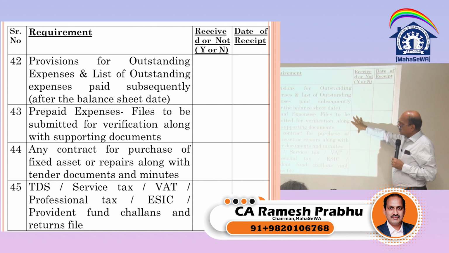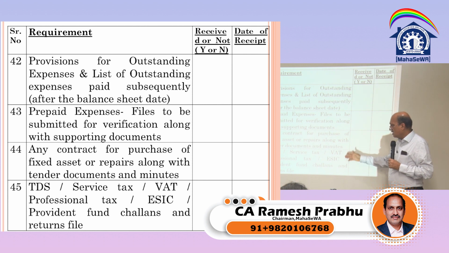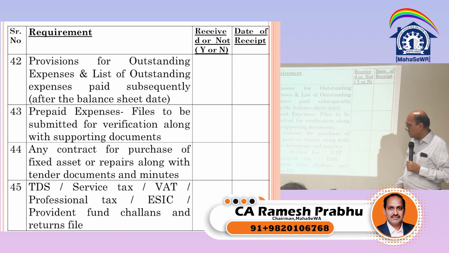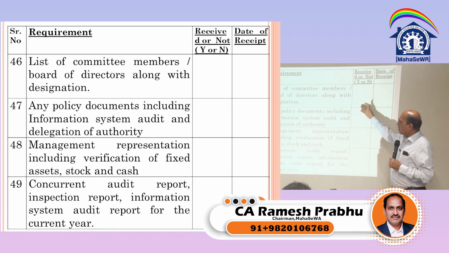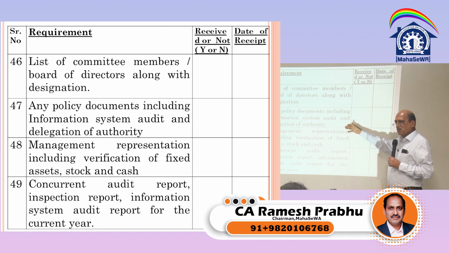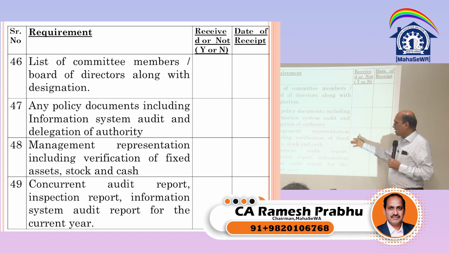Prepaid expenses, files for submitted supporting verification. Any contract for purchase of fixed asset repairs, any tender documents. TDS, service tax, VAT, professional tax, provident fund if they are there. List of committee members which we have already seen. Any policy documents including information system audit, of course it is not there. But if there is any policy or rules for parking or anything you can take. Management report we have to take, which we are taking.